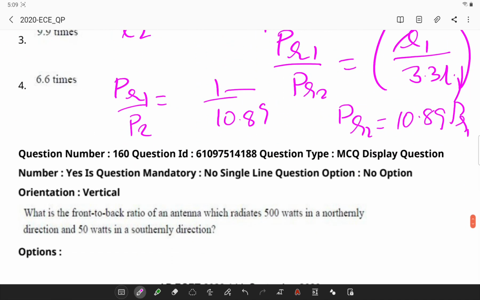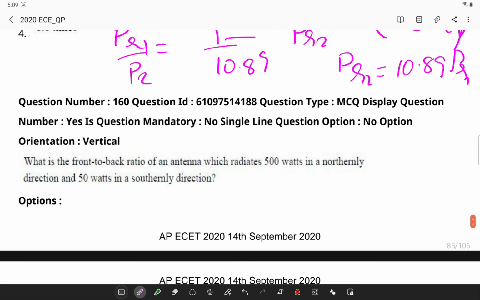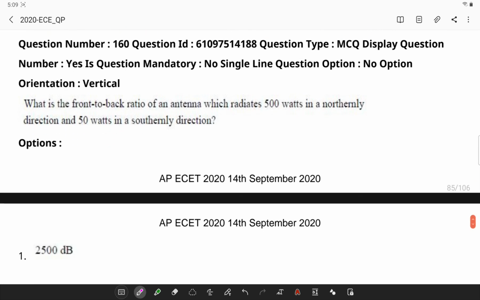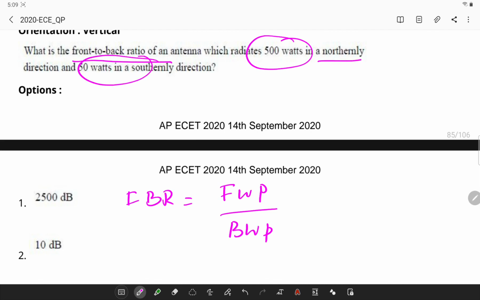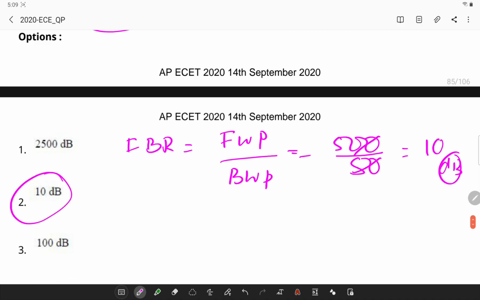Next question: what is the front to back ratio? Front to back ratio is given by forward power divided by backward power. In the question, it is given that it radiates 500 watts in the north direction and 50 watts in the south direction. Forward is 500 and backward is 50. When they get cancelled, I will be left with 10, and the units are in dB.